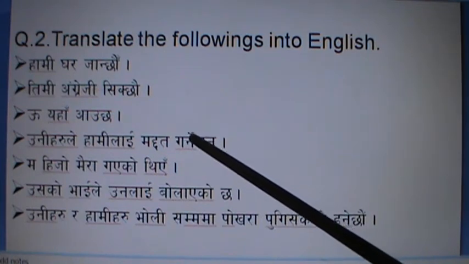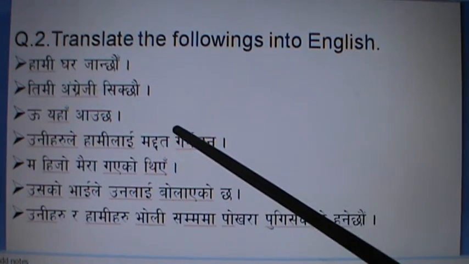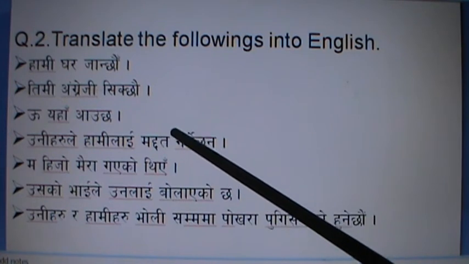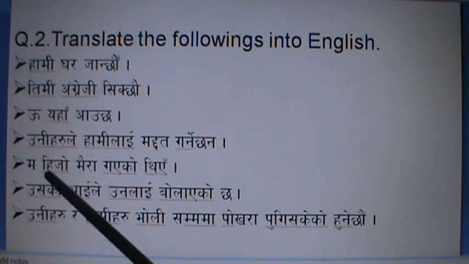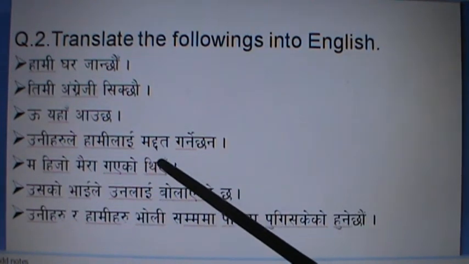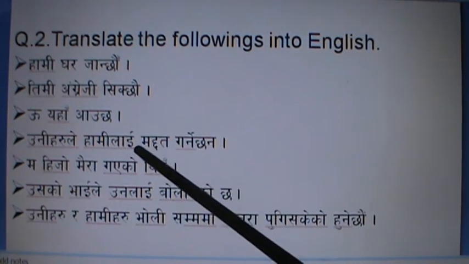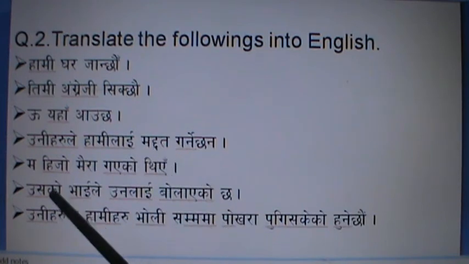That shows future action, simple future action. Action will be in the incoming time. So just change into English using will. म हिजो मैरा गएको थिएँ. गएको थिएँ is an already finished action. So you must use had plus verb 3 form here.